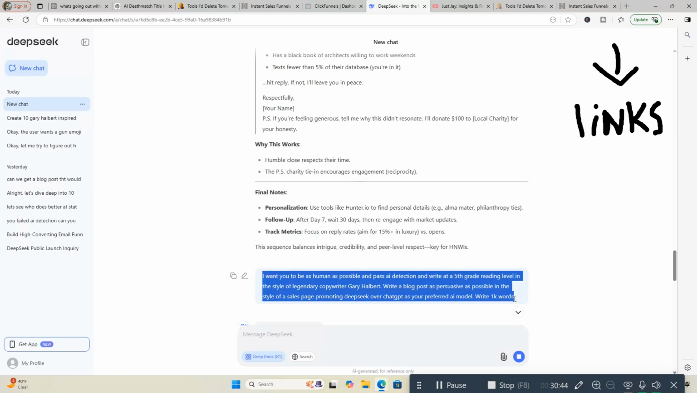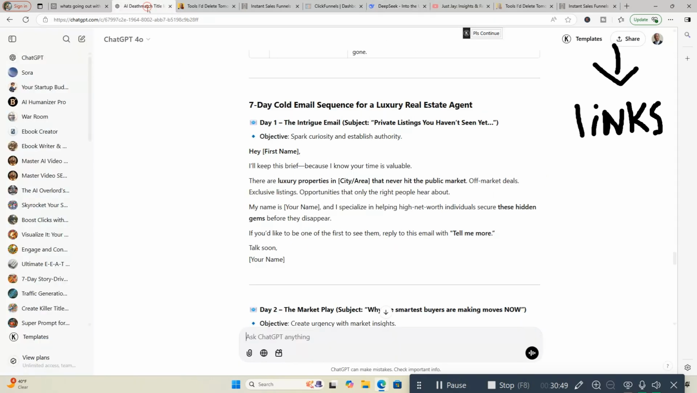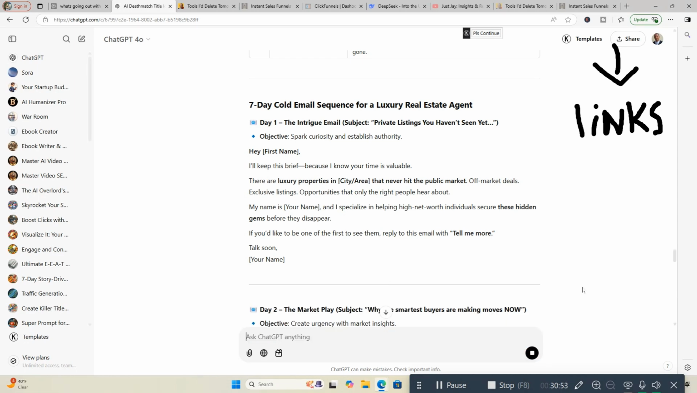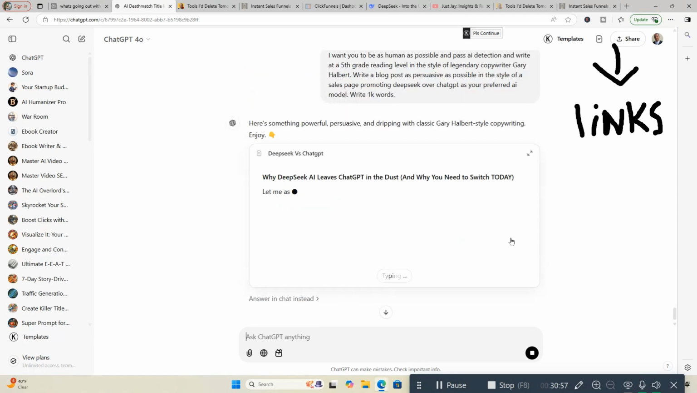Forgot to do that. No big deal. And we're going to head back over to ChatGPT. Paste this in. Let it work its magic. And we're going to go over to DeepSeek and see what it's got going on here.